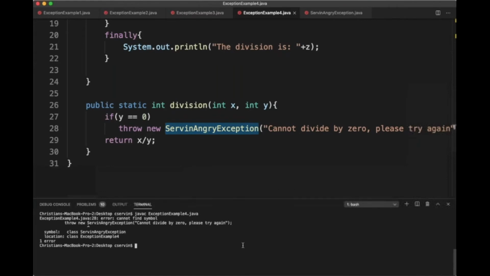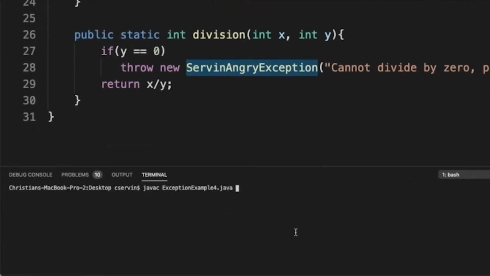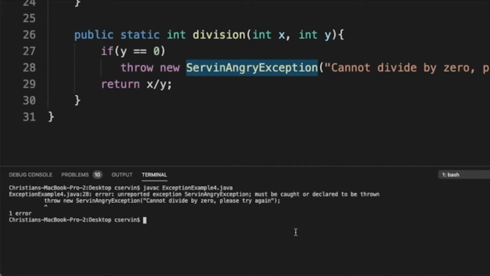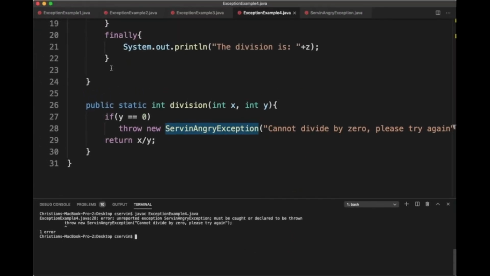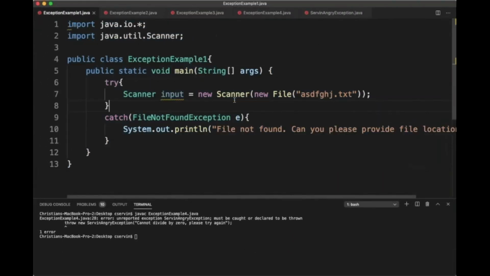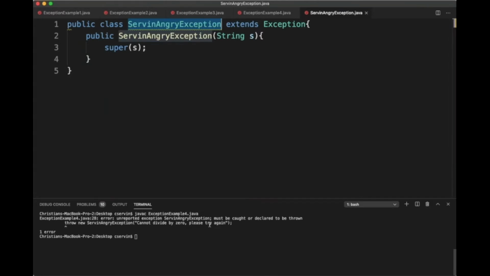The only problem is that because it's a customizable class, I'm going to compile it. Java's telling you, you know what? There is an unreported exception. Serving angry exception must be caught or declared to be thrown. Does that look familiar? If you remember the very first example that we did with the files, this is the exception that we got when we didn't put throws IOException after the main. So this is the same situation.